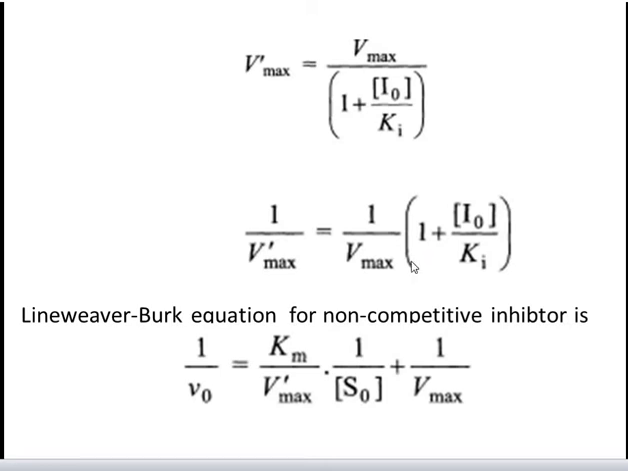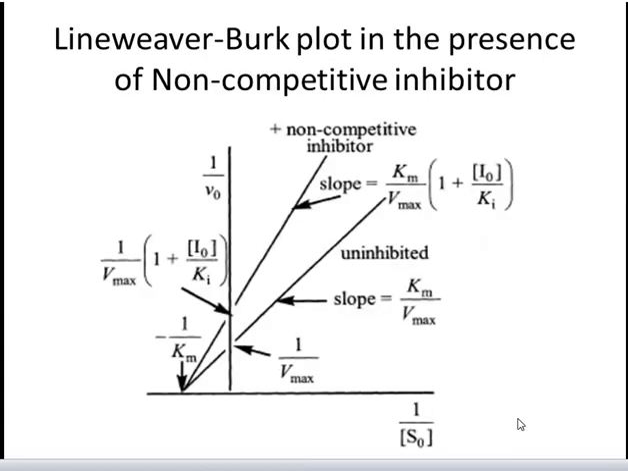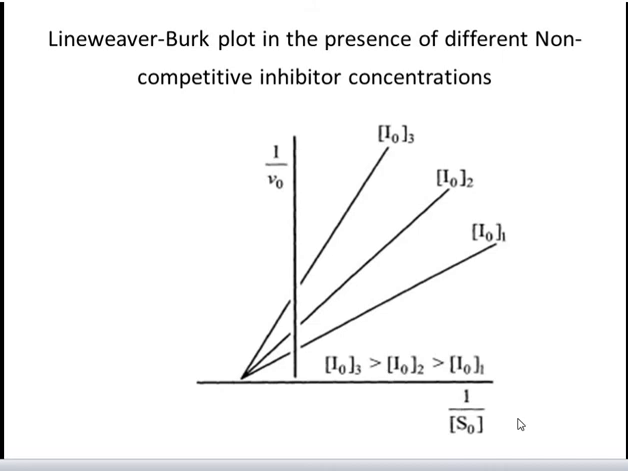It follows that Ki for such a system is the inhibitor concentration which halves the value of Vmax. The Lineweaver equation for the simple linear non-competitive inhibition is therefore 1/V0 = Km/V'max × 1/[S0] + 1/Vmax. And the Lineweaver plot in the presence of non-competitive inhibitor will be like this. This is the Lineweaver plot in the presence of different non-competitive inhibitor concentrations, which is also a linear plot.